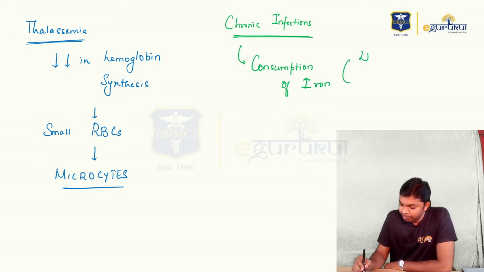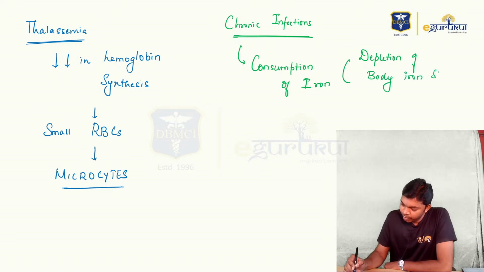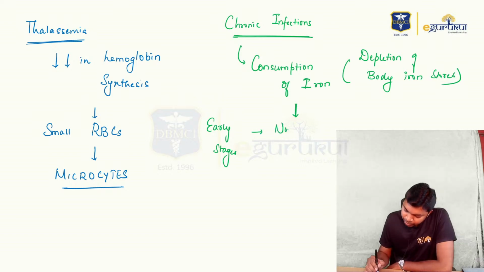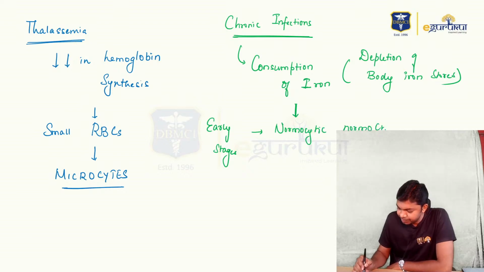There is going to be depletion of body iron stores. When there is depletion of body iron stores, at the early stages there is going to be normocytic, normochromic anemia.